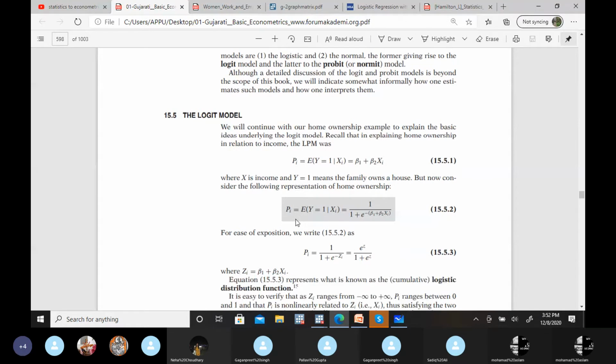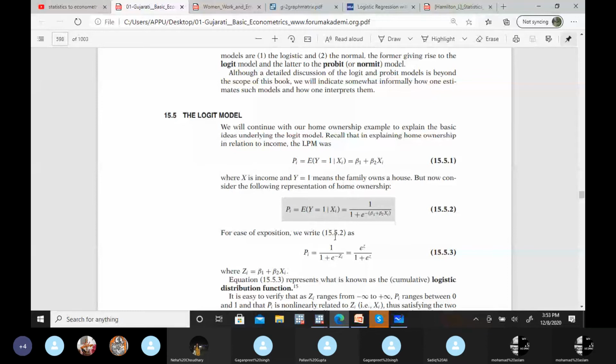This is the logistic equation. The expected value of the outcome y being 1 given the x variable is 1 upon 1 plus exponential raised to the power of minus the linear term. This is a CDF, a cumulative distribution function, and we use it intentionally because we need values between 0 and 1. So if we put it in this specific form, we call it the logistic distribution function.